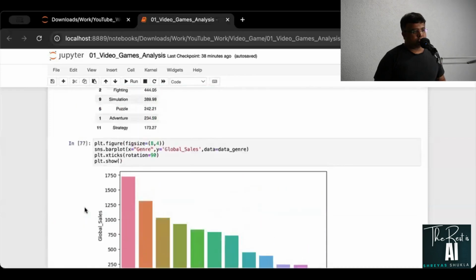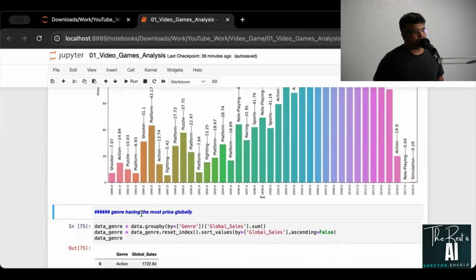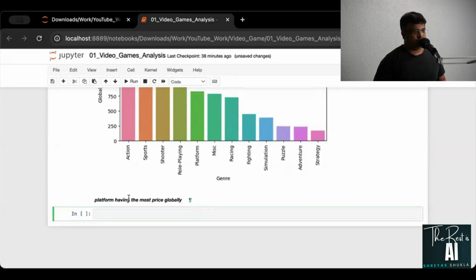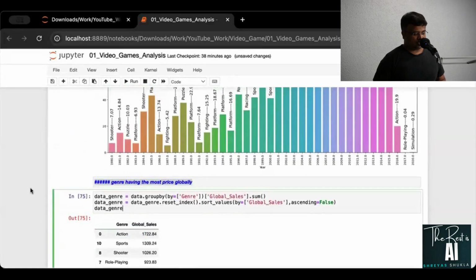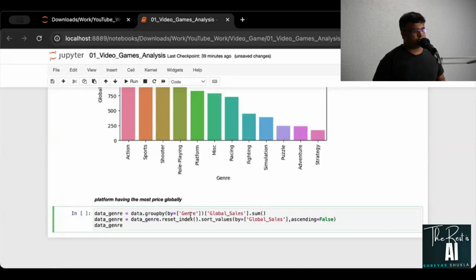Well, just like how we did Genre, how about if we try to understand which platform has the highest sales globally. So I'll take this as it is, and this is Genre, platform.